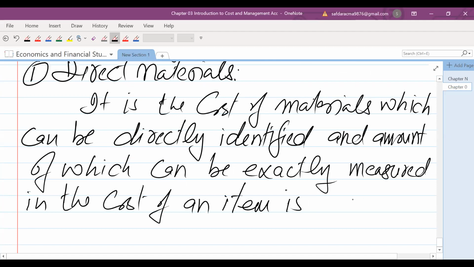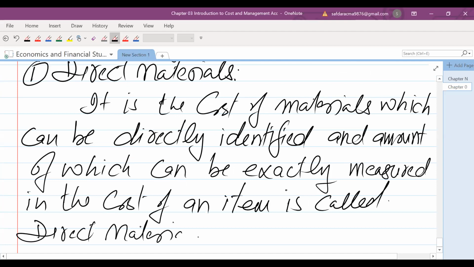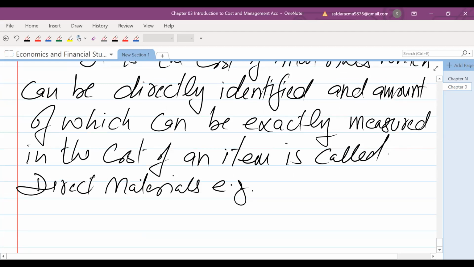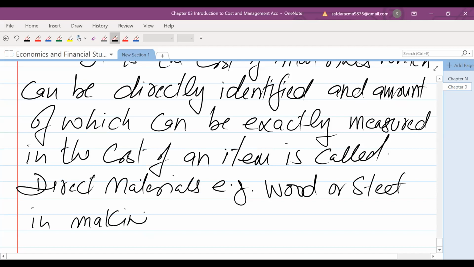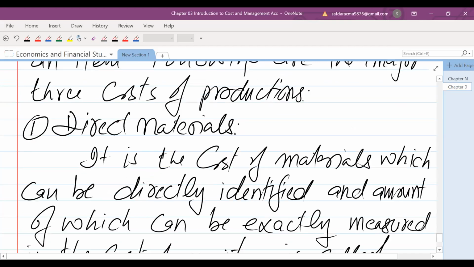It is called direct materials. For example, wood in a chair, wood or steel in making a table or chair. This is called direct material.